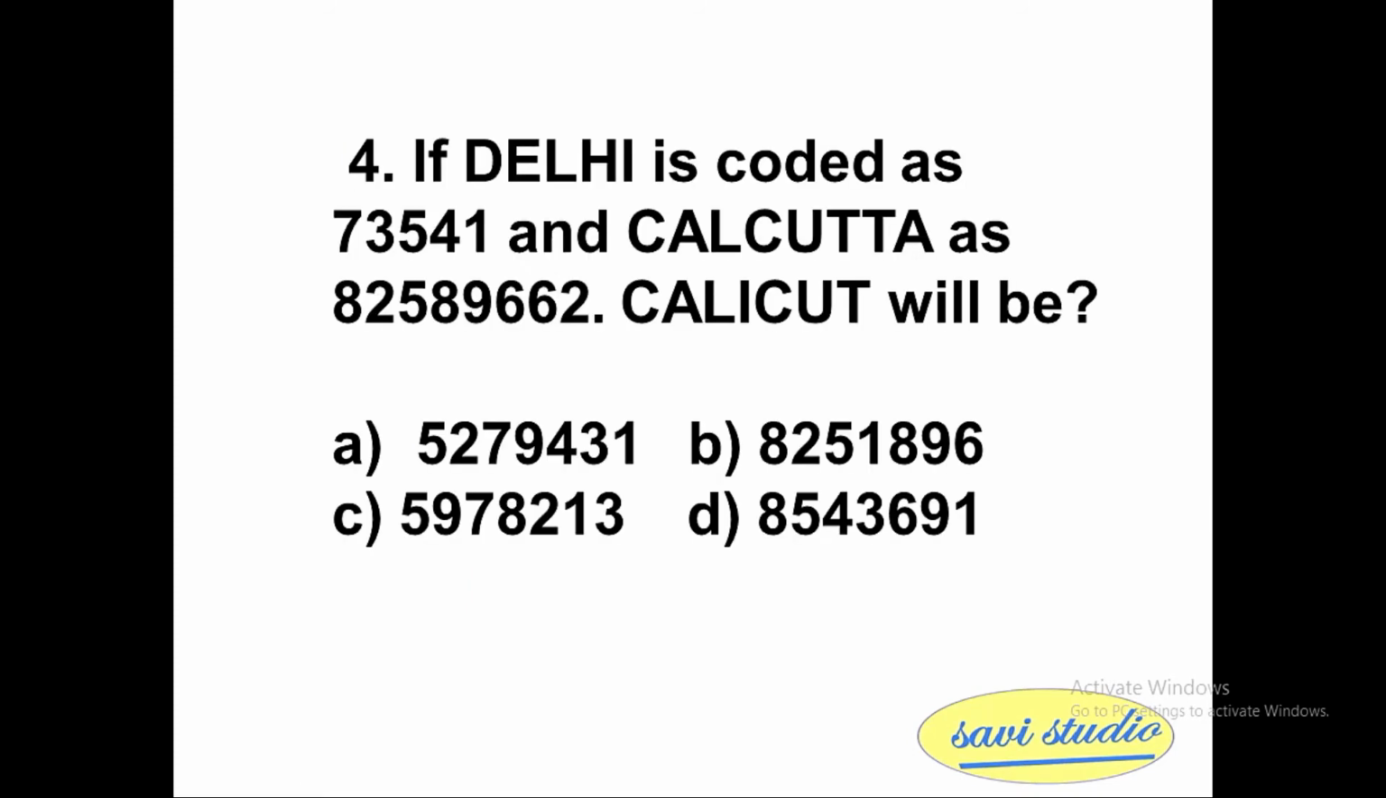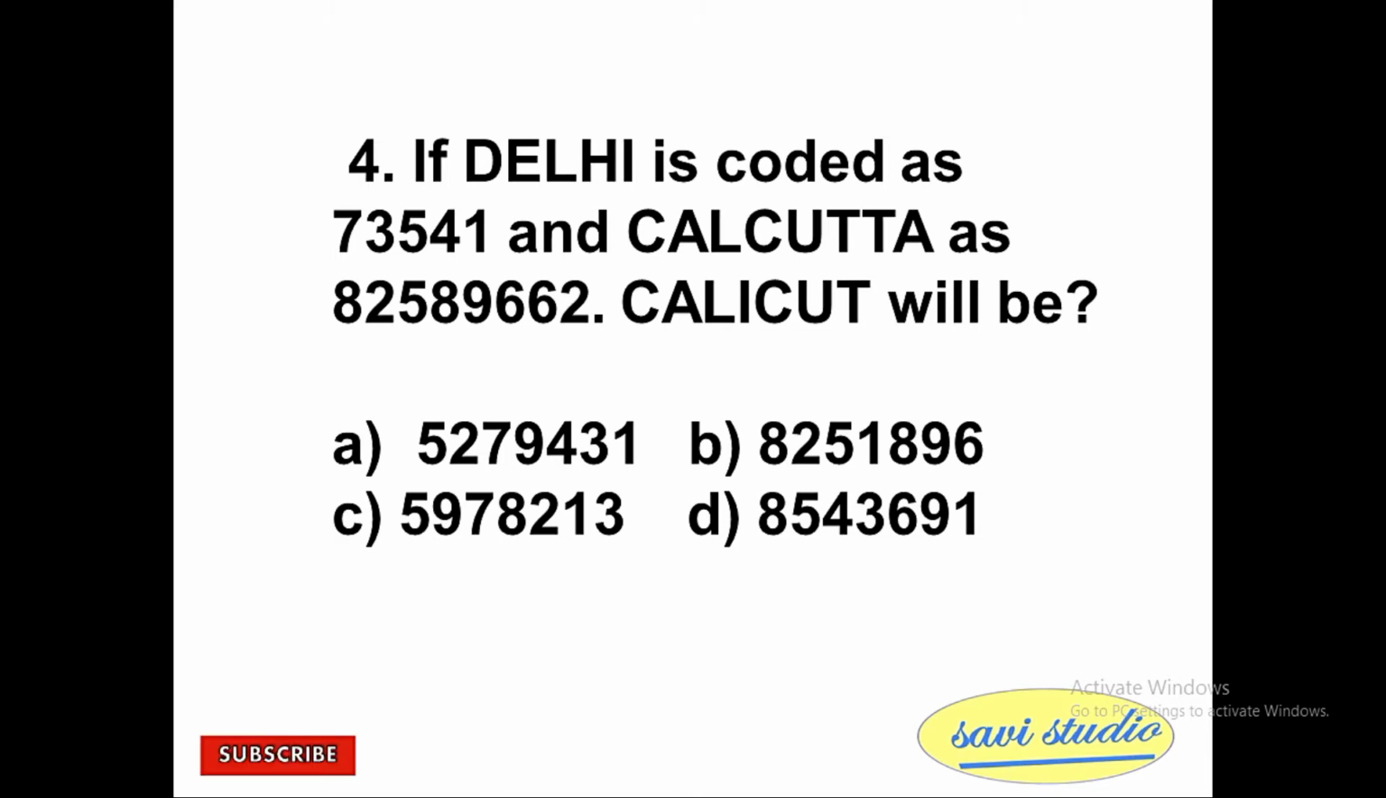So next is the fourth question. If Delhi is coded as 73541 and Calcutta as 8251896, what will Calicut be coded as? A, 5279431. B, 8251896. C, 5978213. Option D, 8543691.